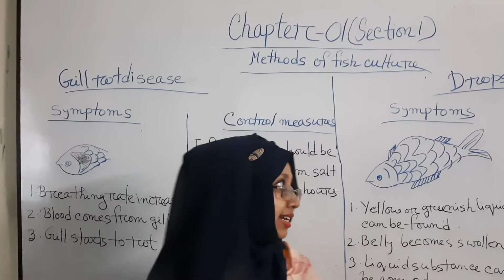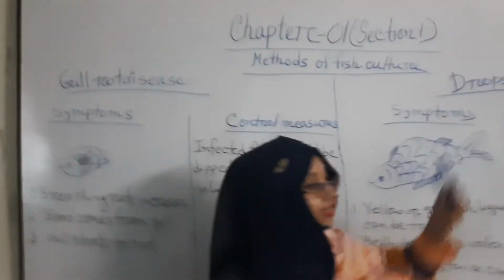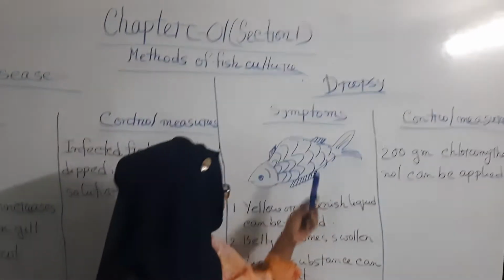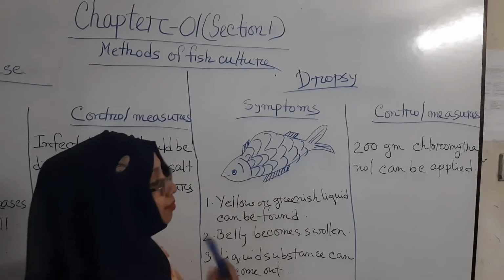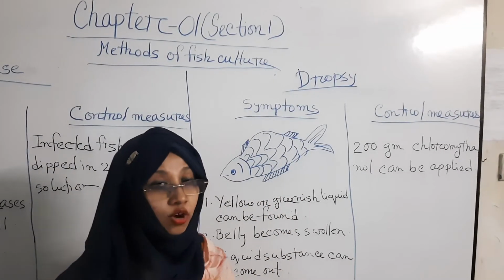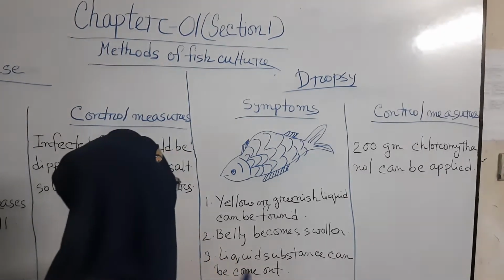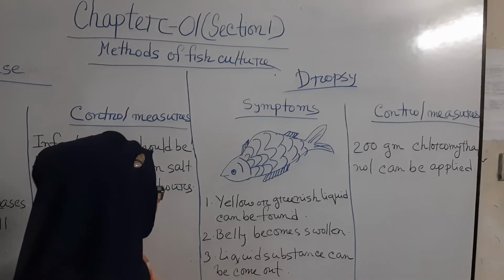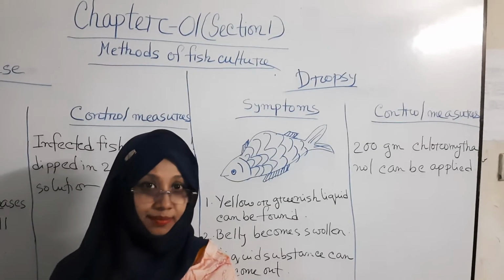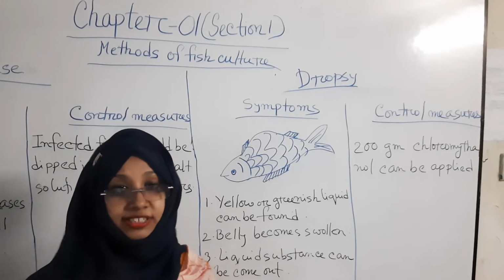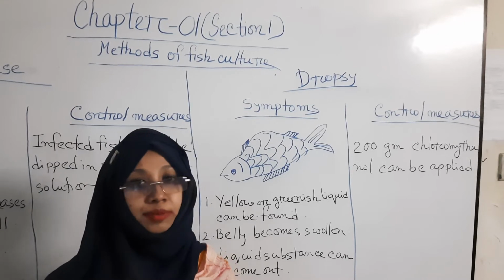Now, dropsy disease is caused by bacteria. Here are the symptoms of dropsy. The belly may be swollen. This is the common symptom of dropsy. Number 1, yellow or greenish liquid substances can be found on the body, and these liquid substances may come out from the body.